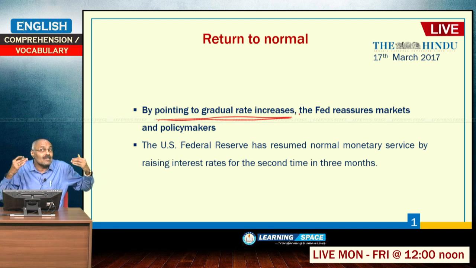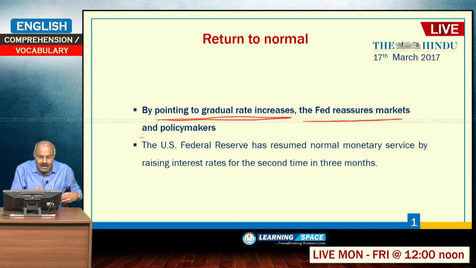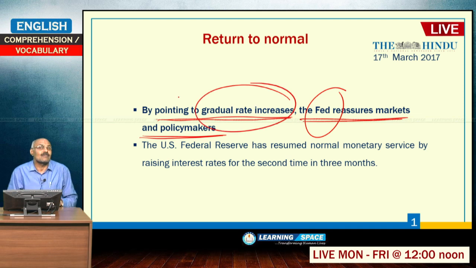So, by coming to the normal situation, the Fed reassures markets and policy makers. Fed means Federal Reserve, the central bank of the USA. Any monetary policy must be gradual, because monetary policy looks at the circulation of money in the system.